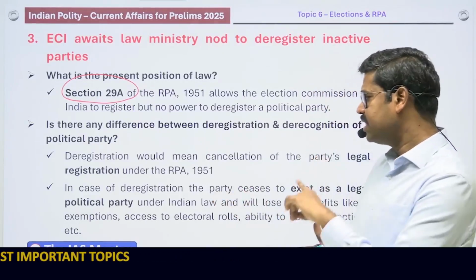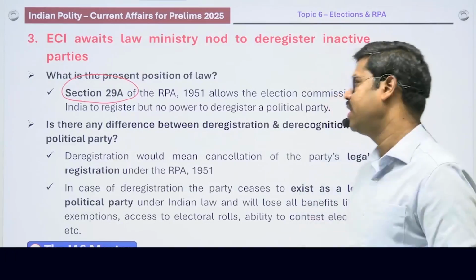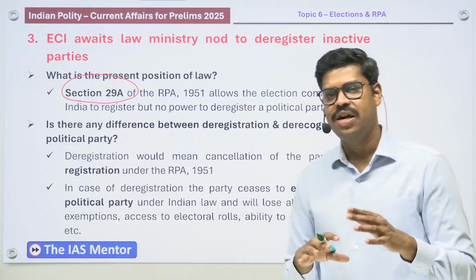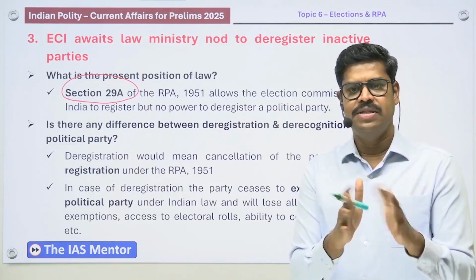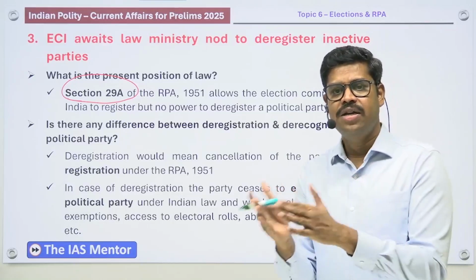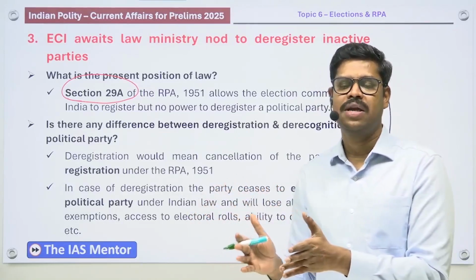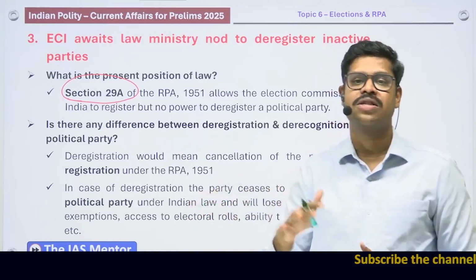However, there is a distinction between derecognition and deregistering a political party. What is the difference between deregistration and derecognition of a political party? Deregistration means they are losing the legal status of a political party. But derecognition does not mean they are losing the status of a political party; maybe they are derecognized either as a national party or a state party.